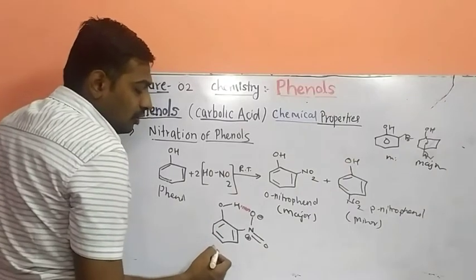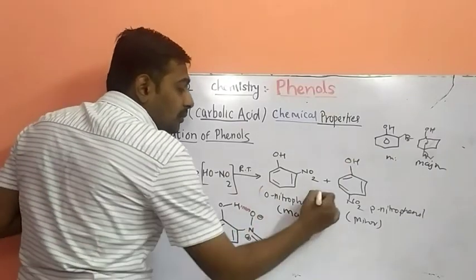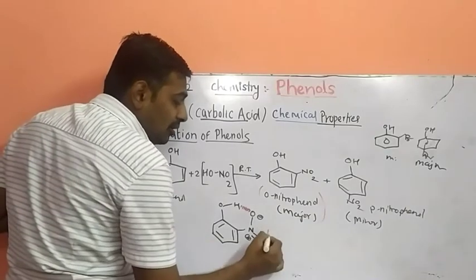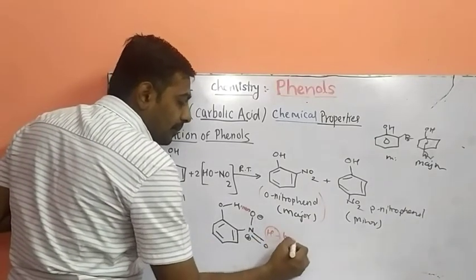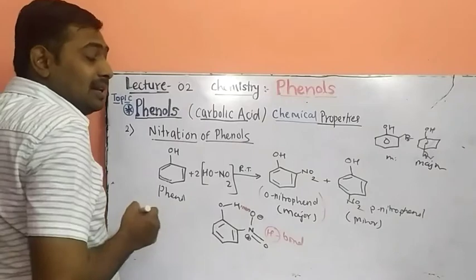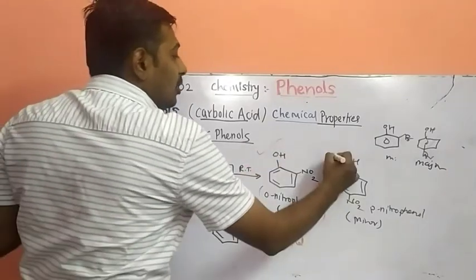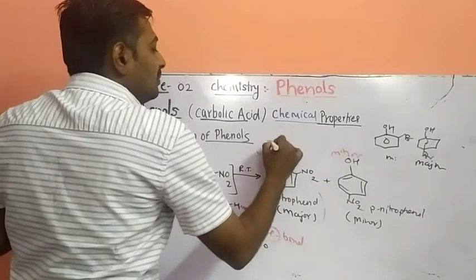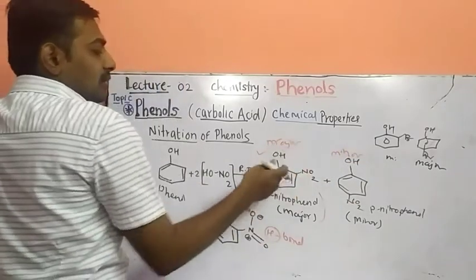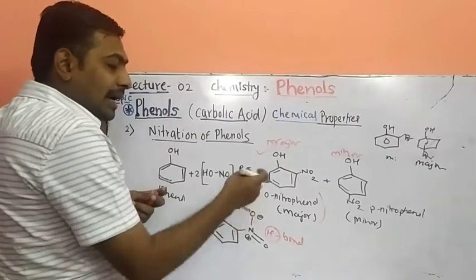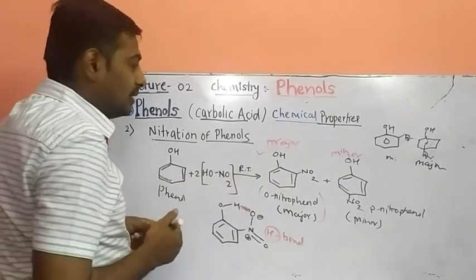So ortho-nitrophenol is the major product due to the presence of the intramolecular hydrogen bond. Hydrogen bonding increases the stability of the molecule. So this one is major, this one is minor. This one is obtained at about 80%, this one as 20%.